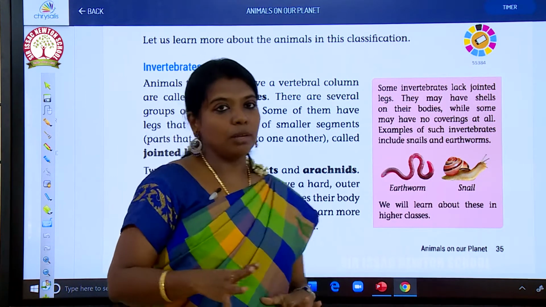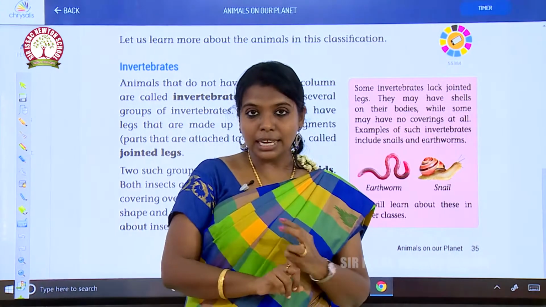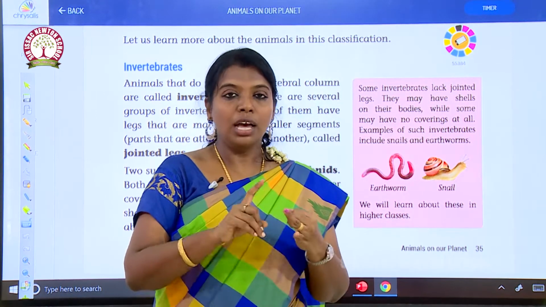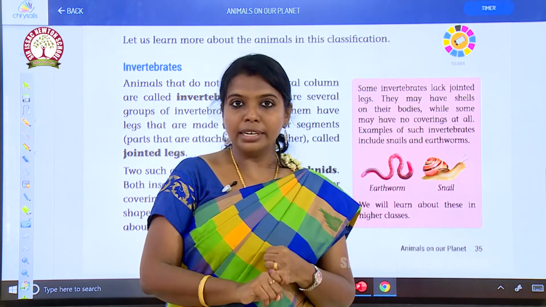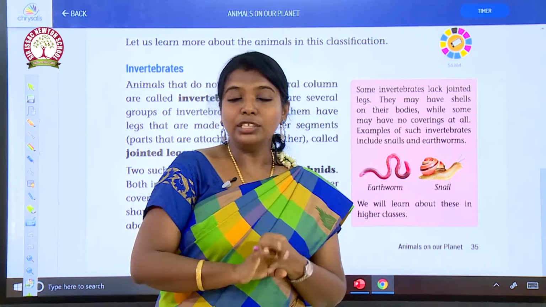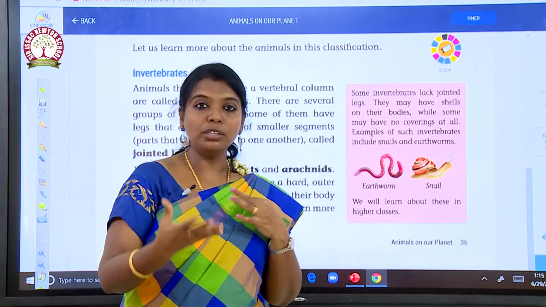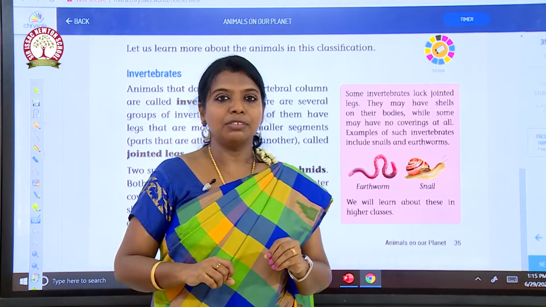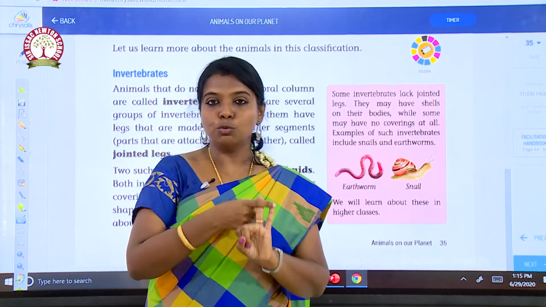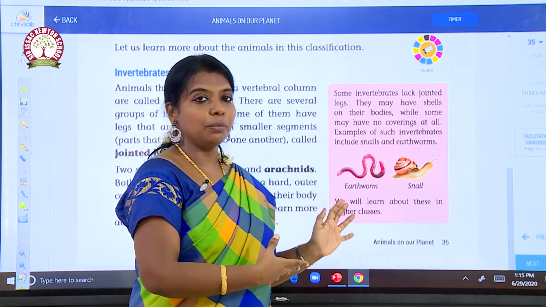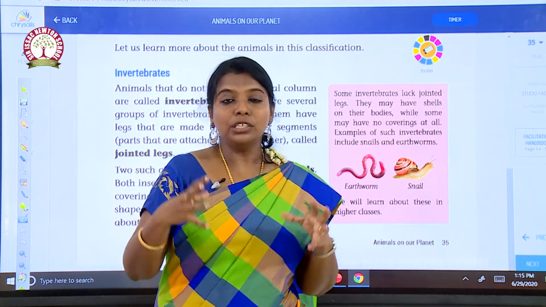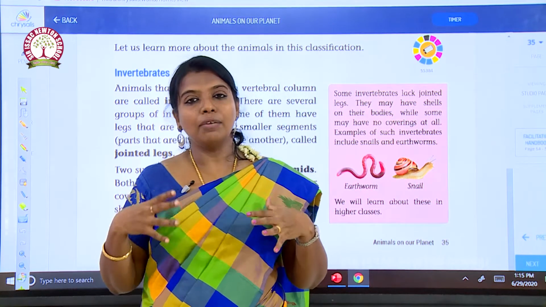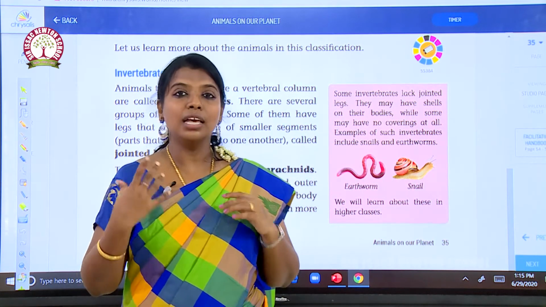Okay, now we have seen the classifications of animals. First classification is according to the mode of nutrition: herbivore, carnivore, omnivore. If it is plant eating, it is called herbivore. If it is flesh eating, it is called carnivore. If it is both flesh and plant eating, it is called omnivore. According to the living place, it has been classified as terrestrial and aquatic. Okay, there are two types, terrestrial and aquatic. And the third one, according to special features in the body: if they have a backbone, they are called vertebrates. If they do not have a backbone, they are called invertebrates.